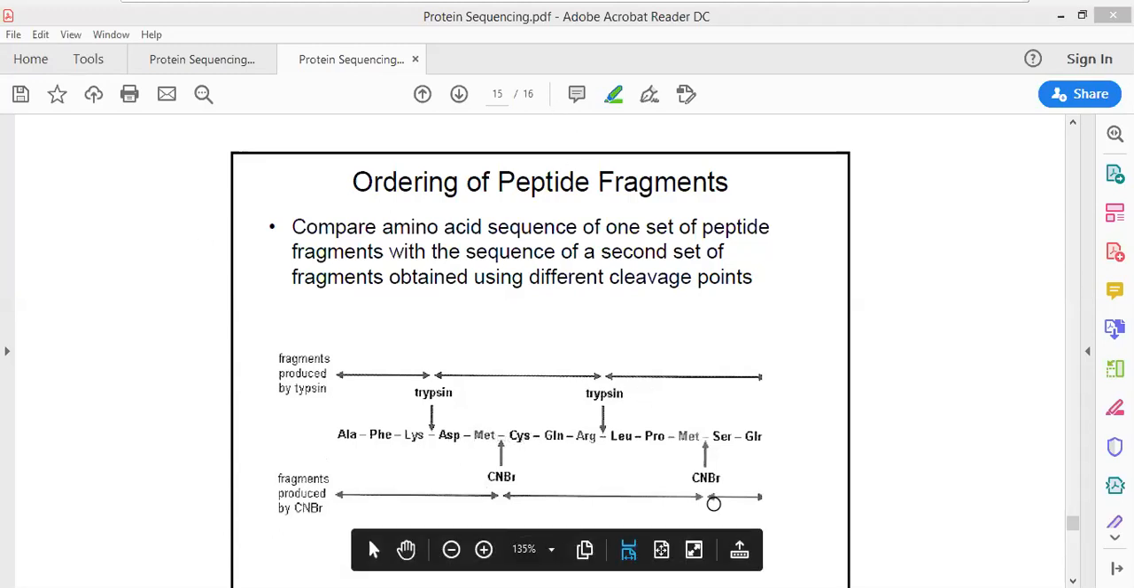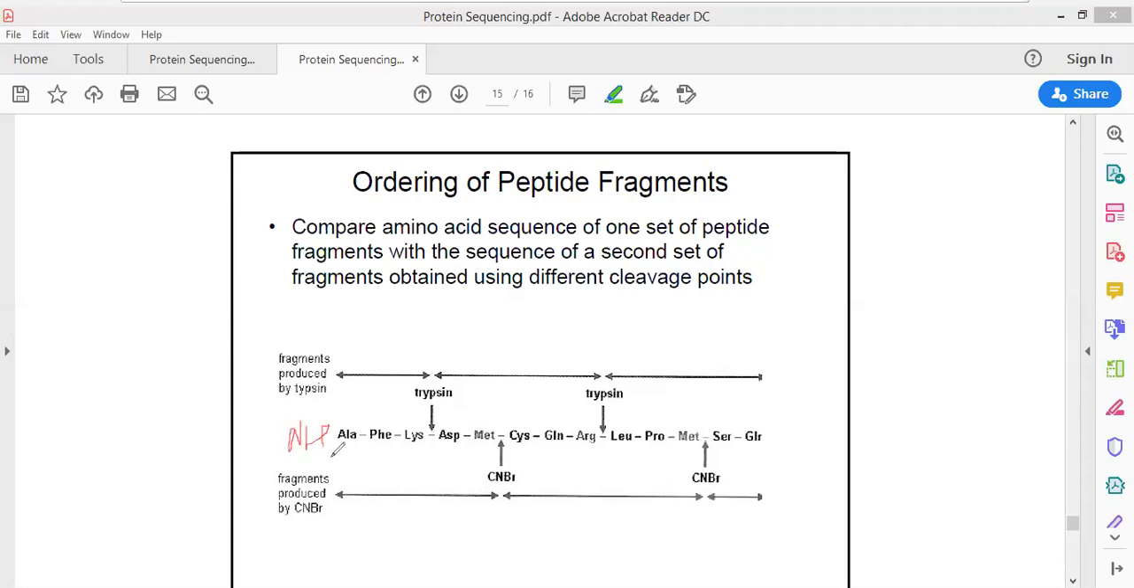So supposedly there is an N terminus. This is the N terminus, the NH2 group. There is an NH2 group present at the amino end, and there is a carboxyl group, the COOH group. Okay, this is the carboxy group. Then trypsin is going to break towards the carboxy terminus of lysine, and cyanogen bromide is going to break towards the N terminus of cysteine.